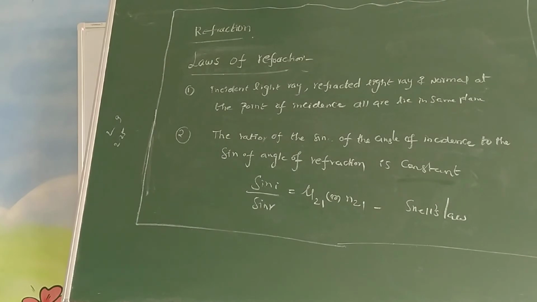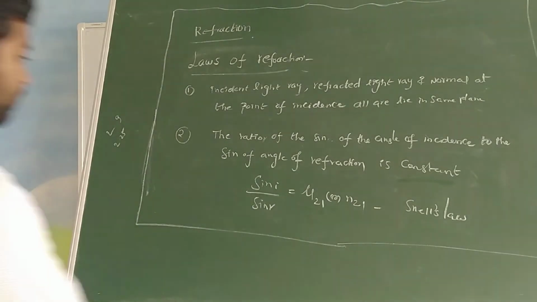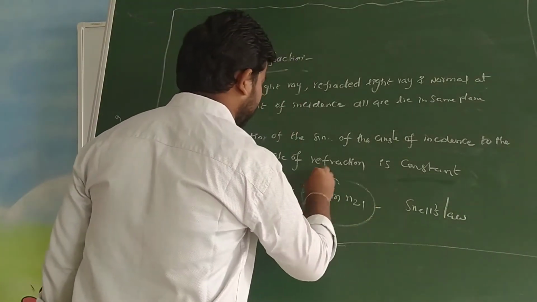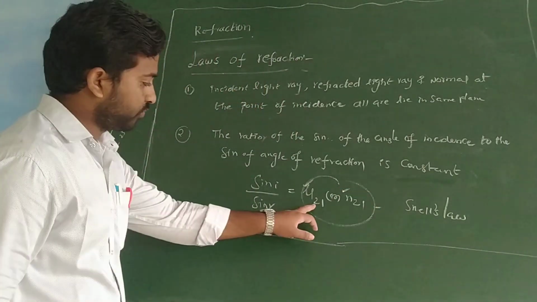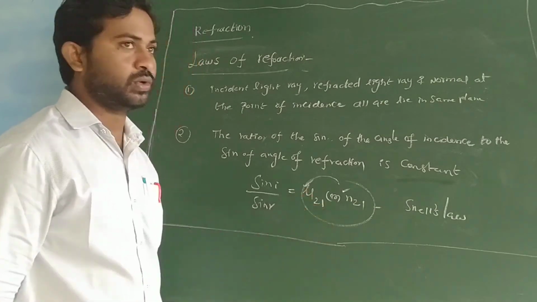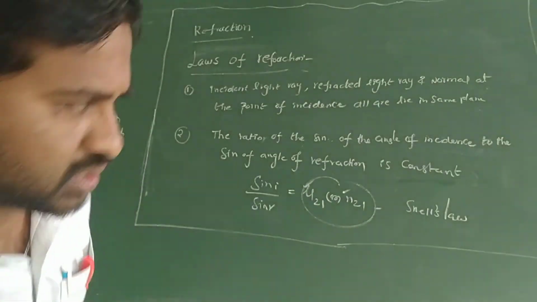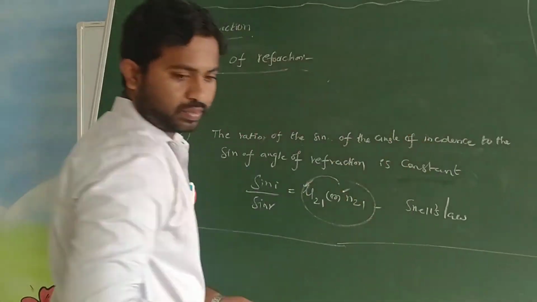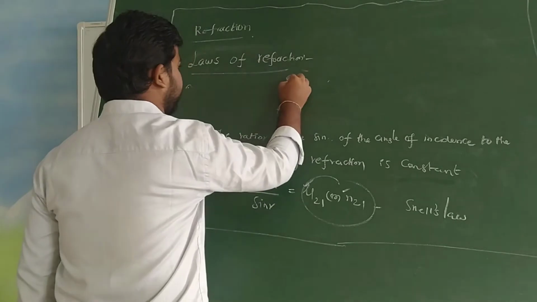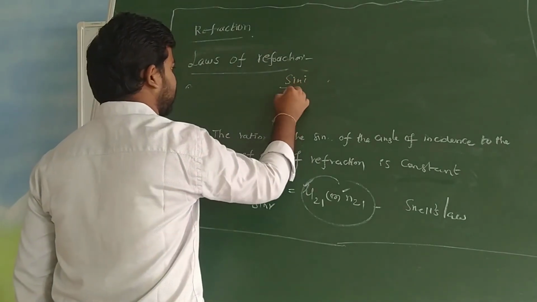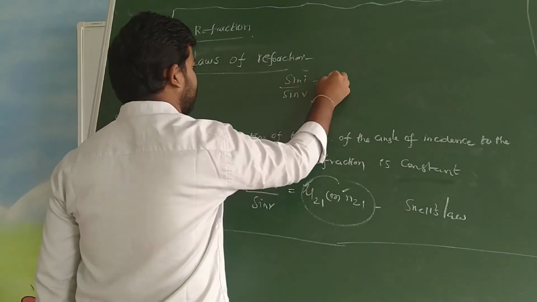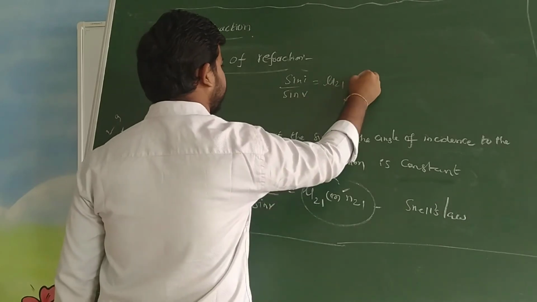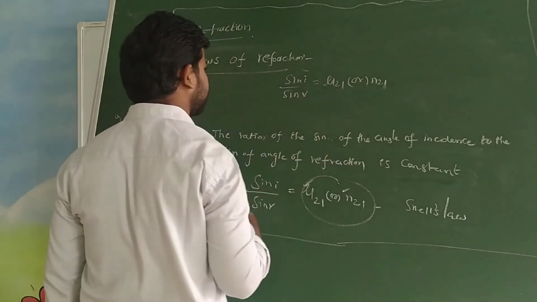So the second law of refraction: the ratio of the sine of the angle of incidence to the sine of the angle of refraction is constant. That constant we call the refractive index. This mu or n is the refractive index of the second medium with respect to the first medium. How can we write the refractive index of the second medium with respect to the first medium? I told you sin i by sin r equals mu21 or n21, right?